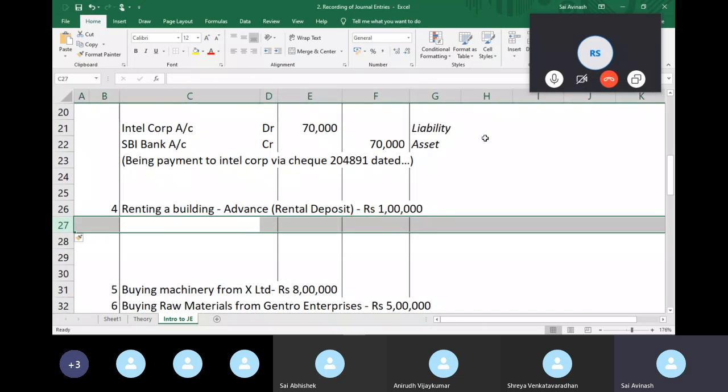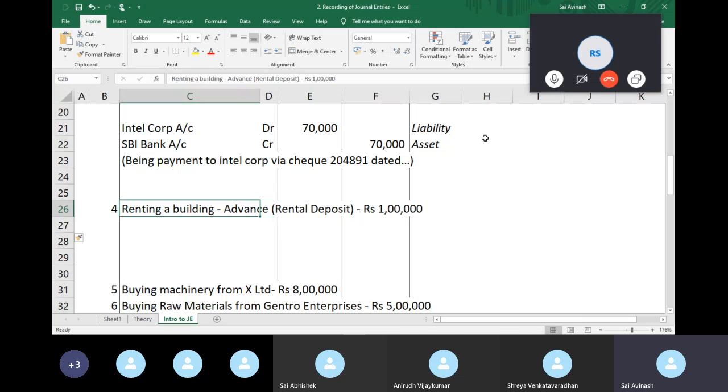Next, renting the building. So in this case, my business is I need a place to run my business. I have found a building and it's vacant and I have to pay a rental deposit. So people call it an advance and in accounts we call it a rental deposit. So say I'm paying rupees 1 lakh to somebody as a deposit. And this is a refundable deposit. So once I vacate the building, I will be receiving this money, right?